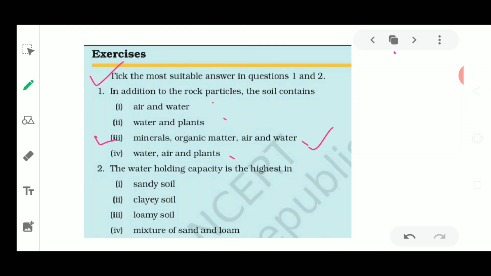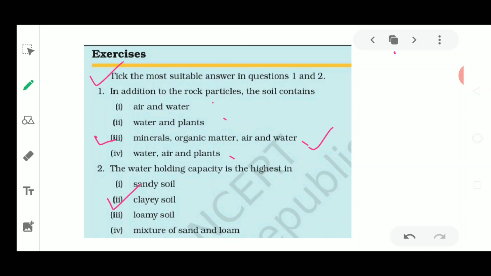The options are sandy soil, clay soil, loamy soil, and the last one is the mixture of sand and loam. So which has the best quality of holding water? The water holding capacity is highest in clay soil, as you can see that very small particles are present, and these particles cling together and can hold the water for a long time. So this is known as the water holding capacity of the soil.